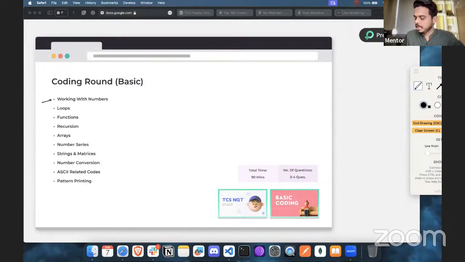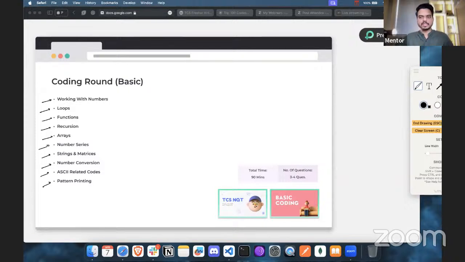Also, some loops, functions, recursions, arrays. These are all the basic concepts that we have in number series. Then there are strings and matrices, and number conversion. You have to convert ASCII values. There are ASCII related questions as well, and pattern related questions.